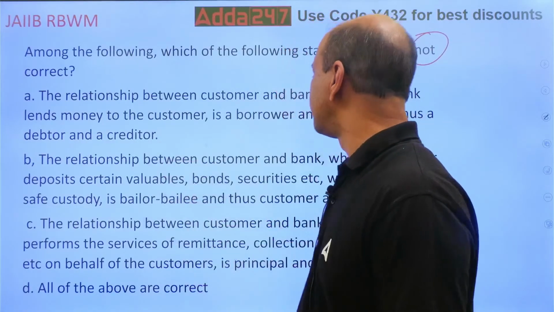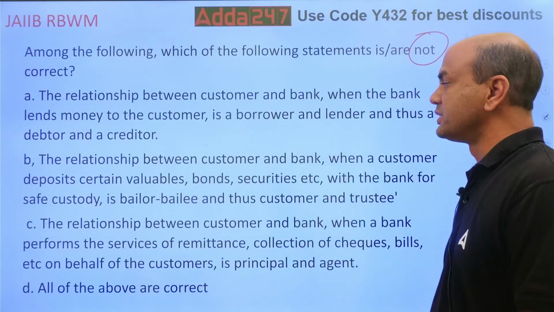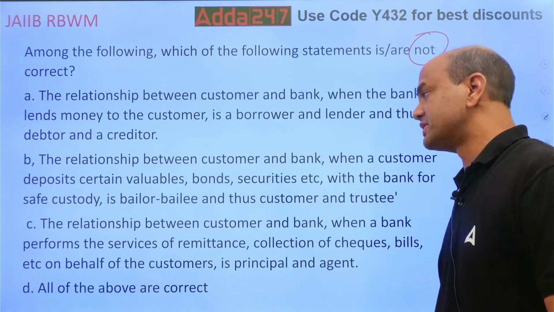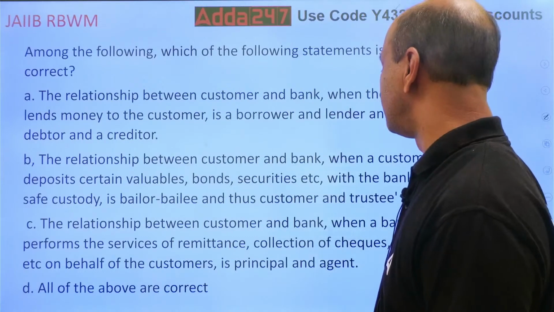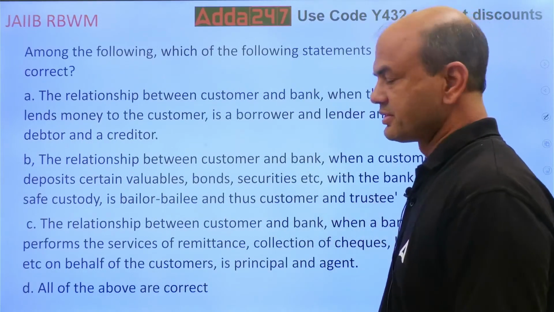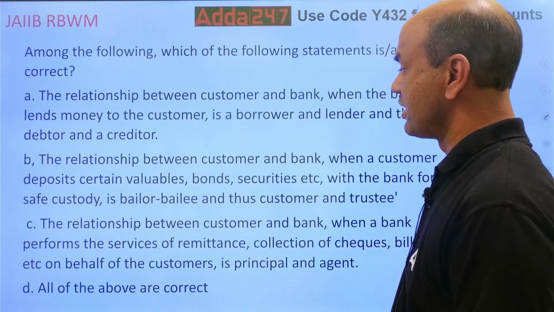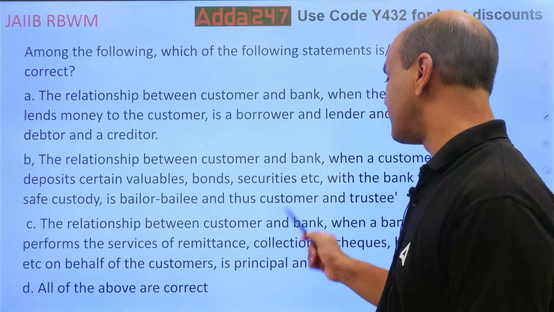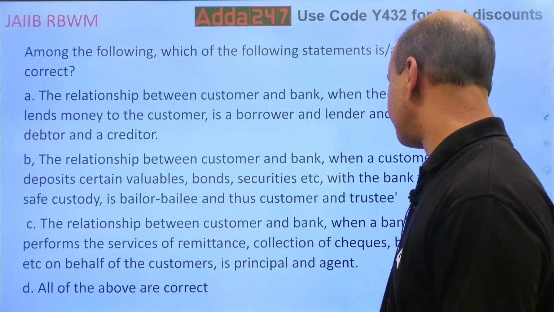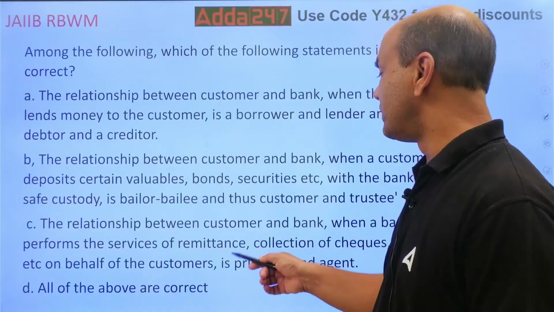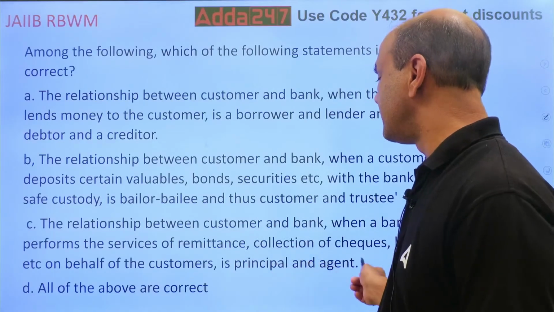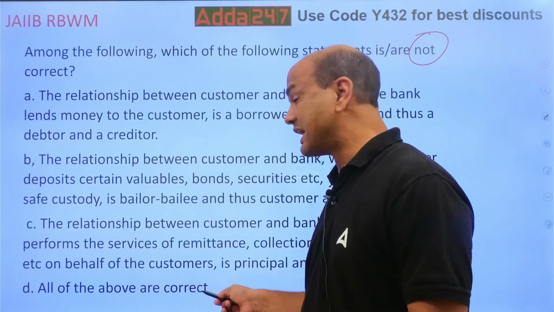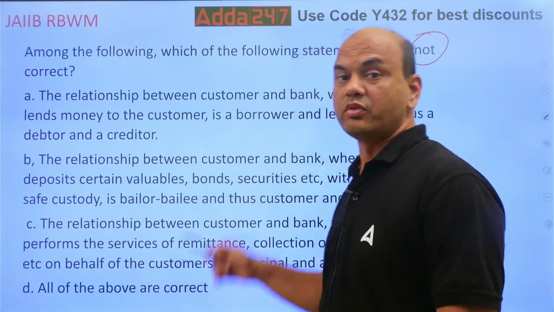The relationship between the customer and the bank, when the customer deposits certain valuables, bonds, securities with the bank for safe custody, is that of bailor and bailee, and the customer and the trustee. The relationship between the customer and the bank, when the bank performs the services of remittances, collections of checks, bills on behalf of the customer, is that of principal and agent. And all of the above are correct. You want the incorrect one.